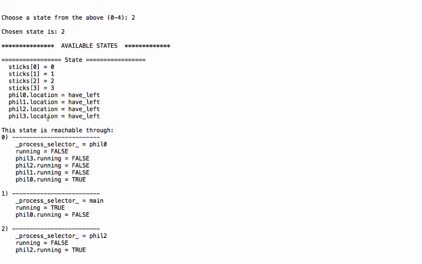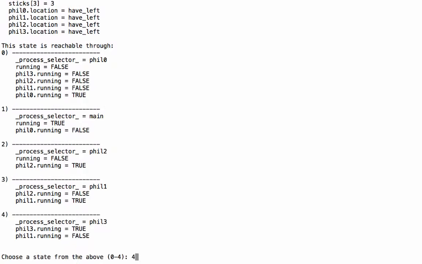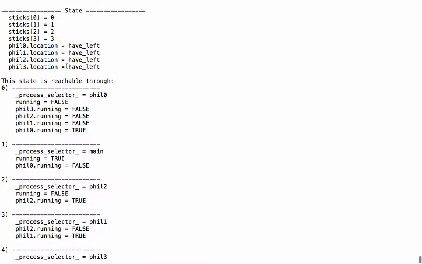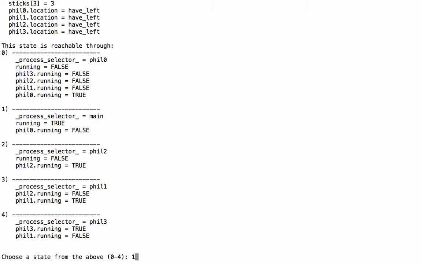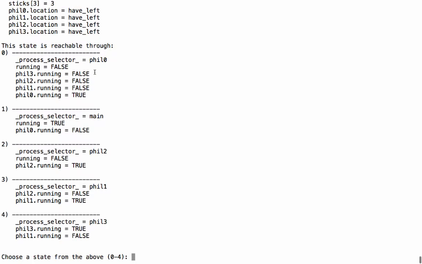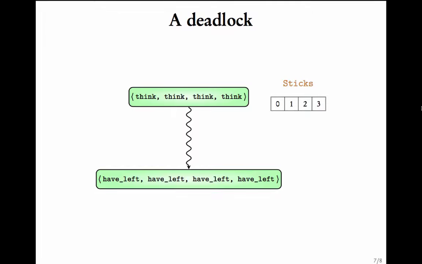Since none of them can go to the eat state, they cannot release the stick. So this is a situation where all of them keep waiting for the right stick. No matter whichever philosopher is chosen to proceed, the state remains the same. If you see, it always stays in the have left scenario. This kind of a scenario is called a deadlock.